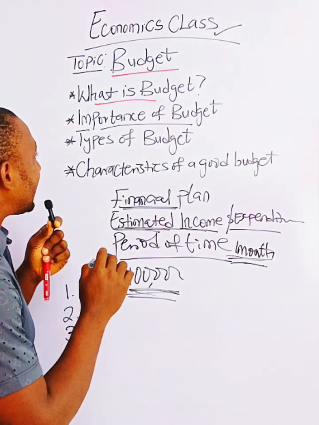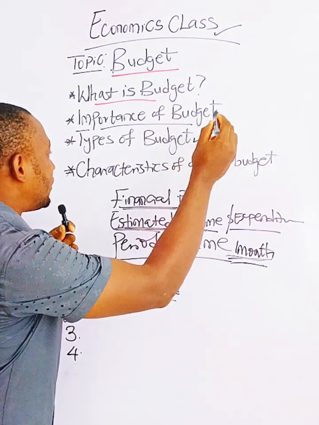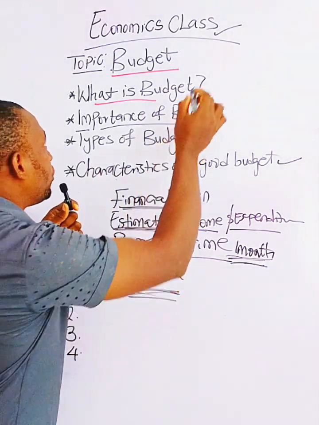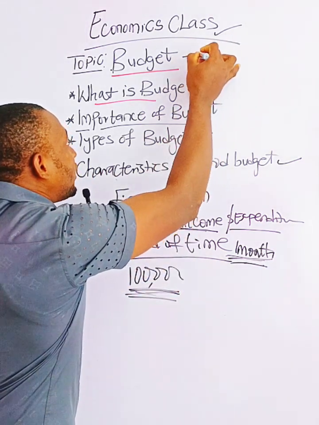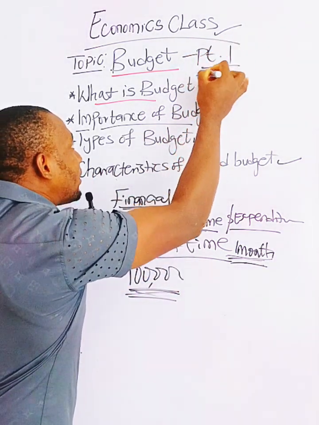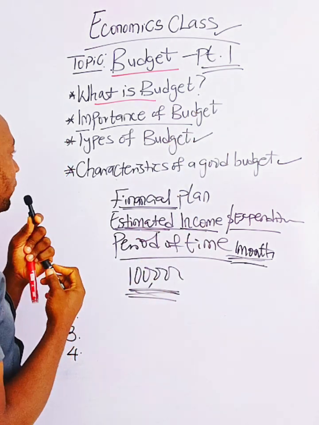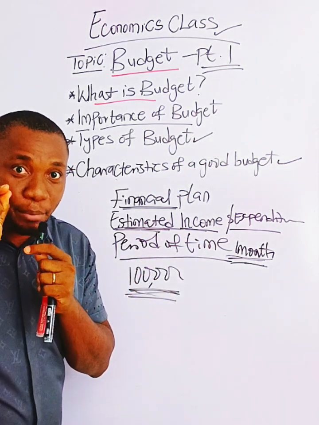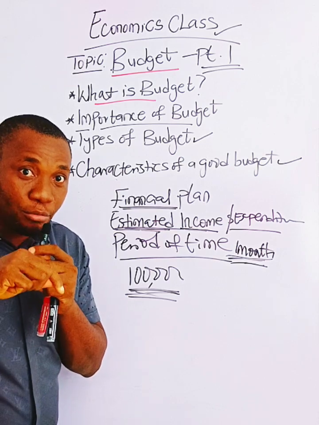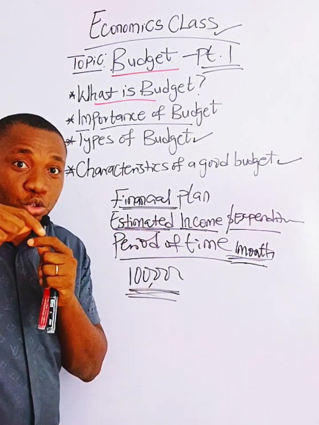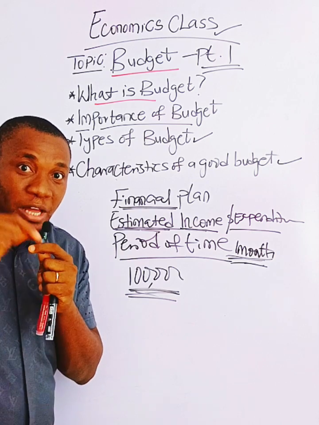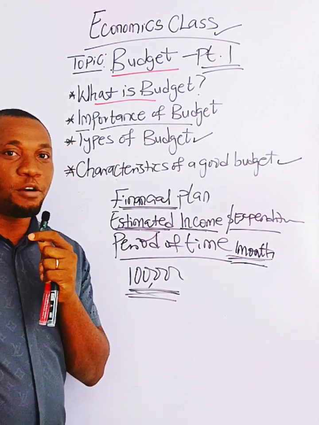In the next class, we will consider types of budget and characteristics of a good budget. So this budget is part 1. If you don't have a budget, this is a new month. At the end of this class, you will just have to tear a sheet of paper or get a diary and put down a financial plan for the month of August.